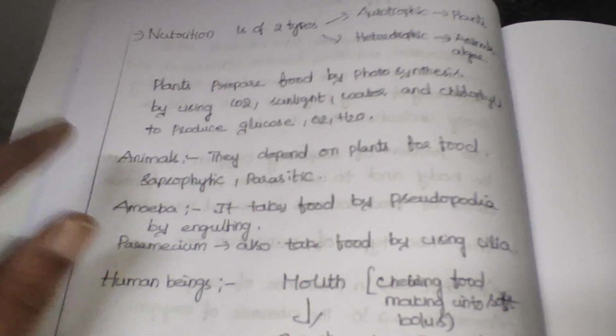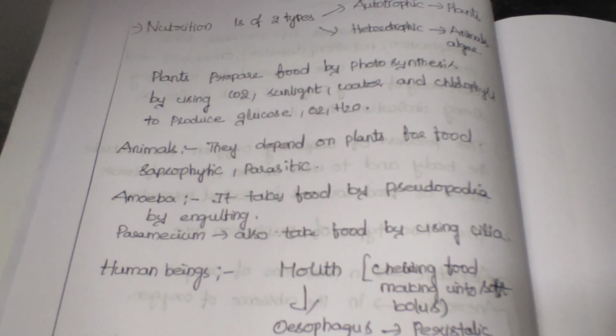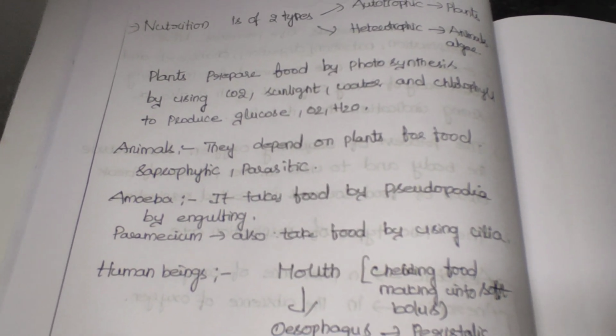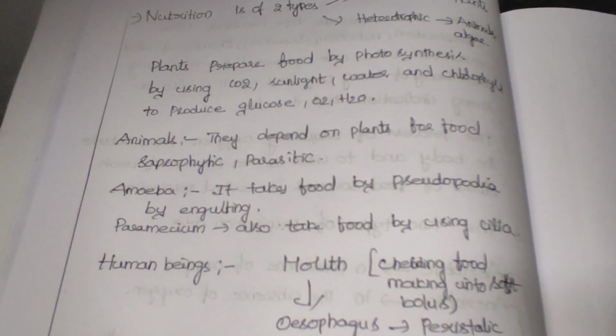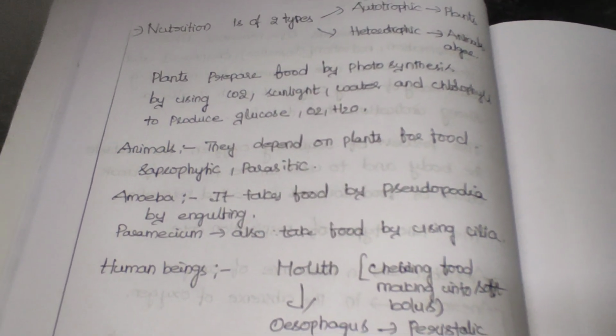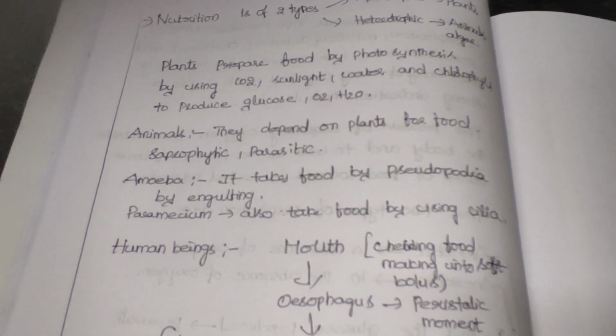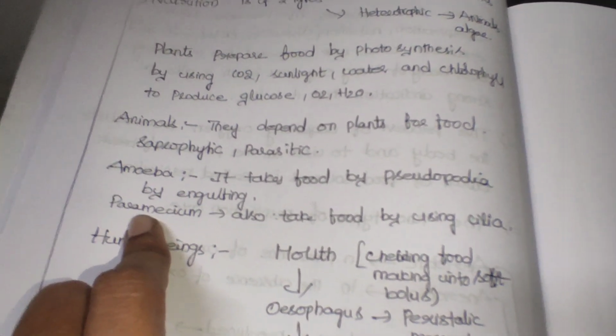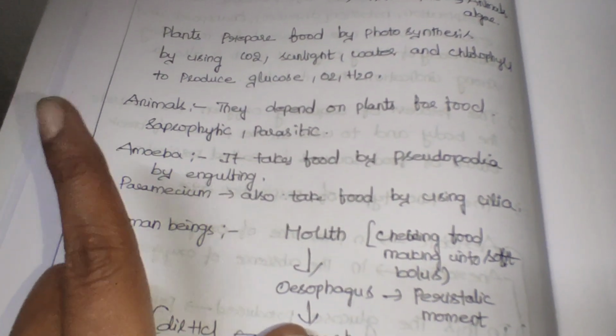In animals, heterotrophic nutrition takes place. Heterotrophic means they depend on others, like maybe on the plants or the animals for their food. It may be saprophytic, parasitic. So there are different types of heterotrophic nutrition present. Then when we see in amoeba and paramecium, both are unicellular organisms having only one cell.